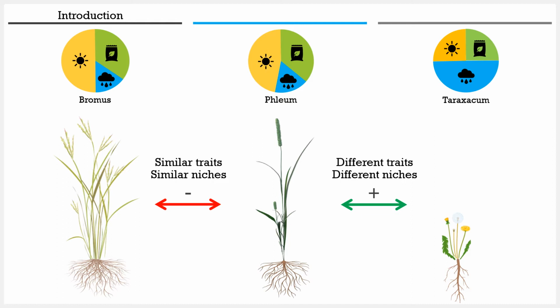Phleum and taraxacum, however, have different resource requirements, with taraxacum's pie chart indicating that it needs more water and less light and nutrients. Their different niches are once again made evident by their traits. Taraxacum is shorter, with a taproot system, and smaller leaves. When these two plants are found within the same area, they are unlikely to compete for common resources. Therefore, they form a positively co-occurring species pair. In a community containing just these three species, it's possible that they'd be able to survive using the resources present, and that they'd be able to persist together.